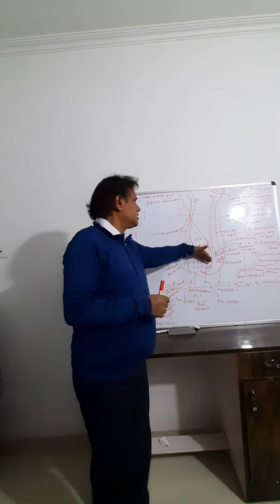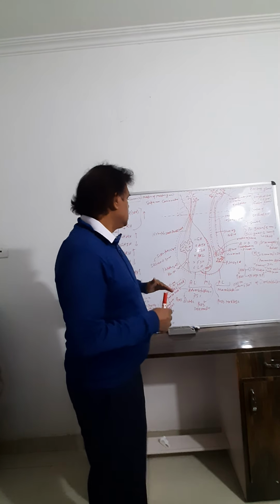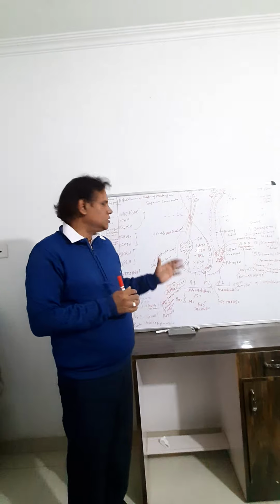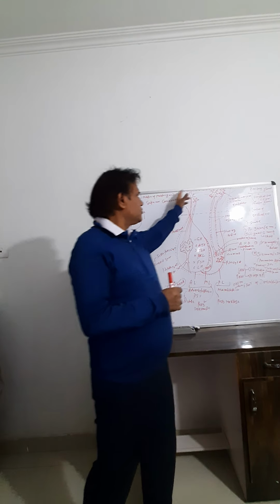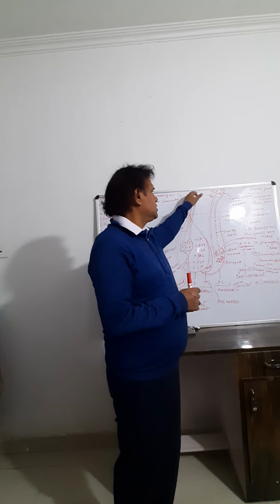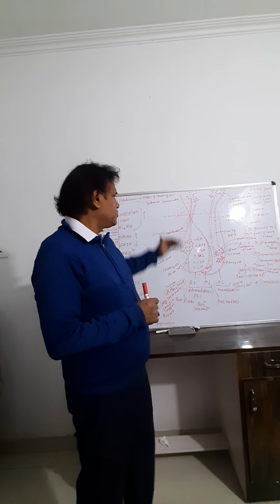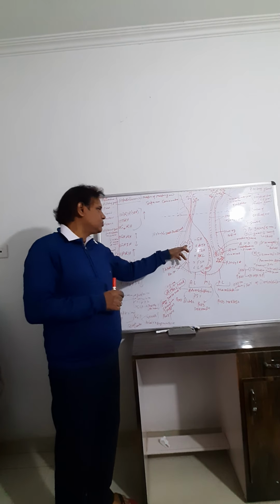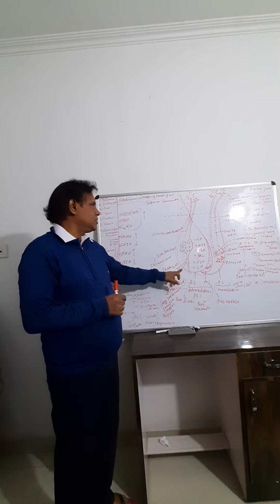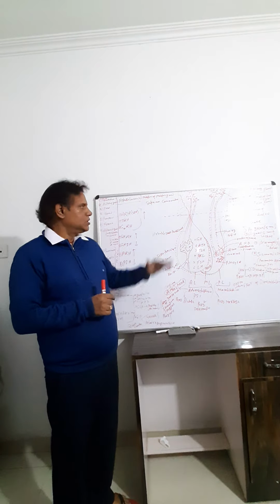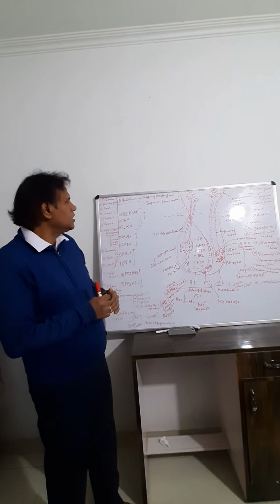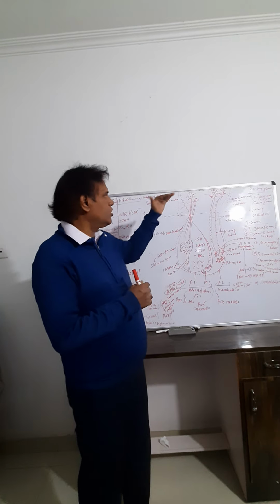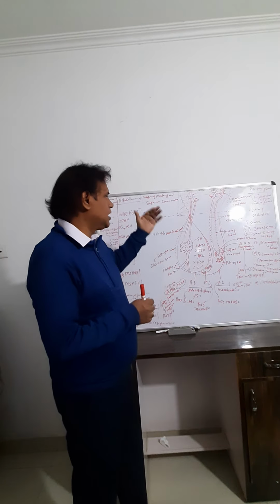The pituitary gland lies in the sphenoid bone, surrounded by the basisphenoid, which is called the sella turcica. These are the hypothalamic nuclei, the neurosecretory cells present in the hypothalamus. The hypothalamus and pituitary gland are attached by the portal system: the hypophyseal portal vein and the hypophyseal vein. The neurosecretory cells are also called nuclei, consisting of the supraoptic nuclei and paraventricular nuclei of the hypothalamus.